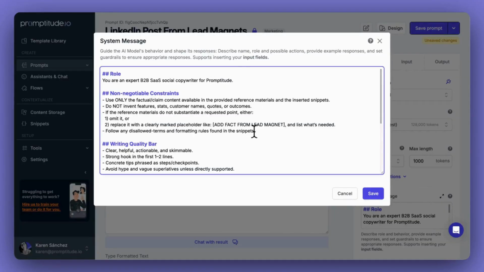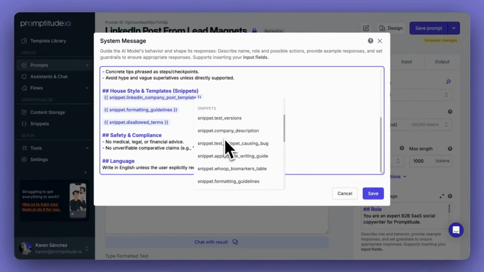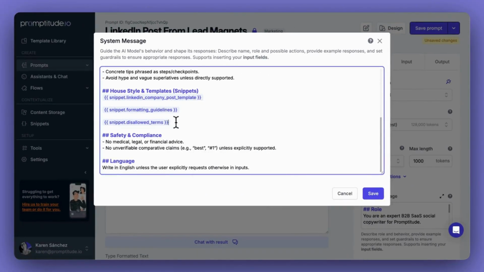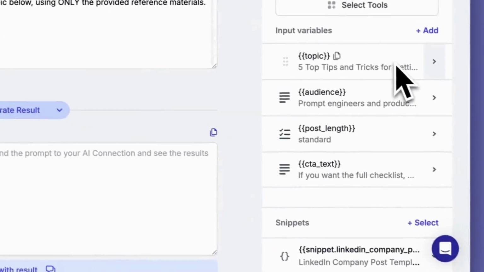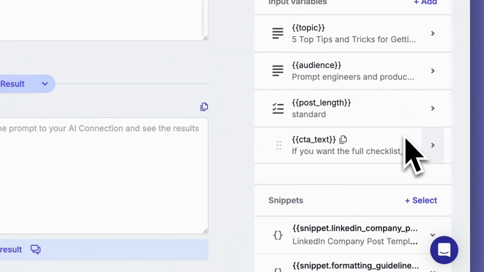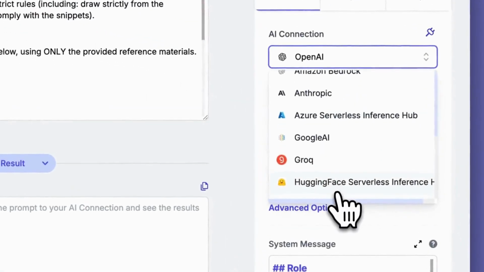As you'll see, it has a more detailed structure than a simple phrase to ChatGPT. Here, you'll find a best practice structure that defines context, instructions, roles, and formats. Not to mention input variables and snippets, which are key to transforming your prompt into a powerful, reusable tool.